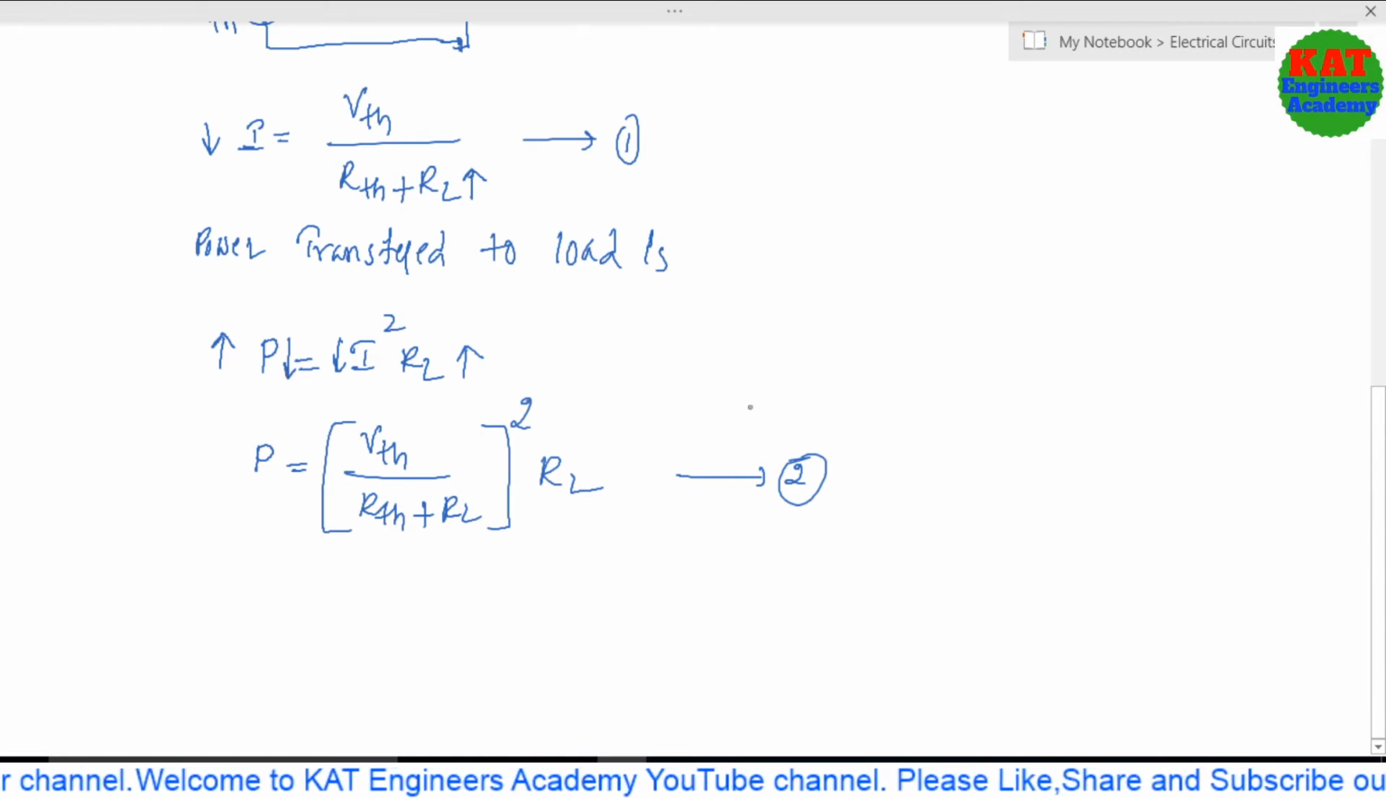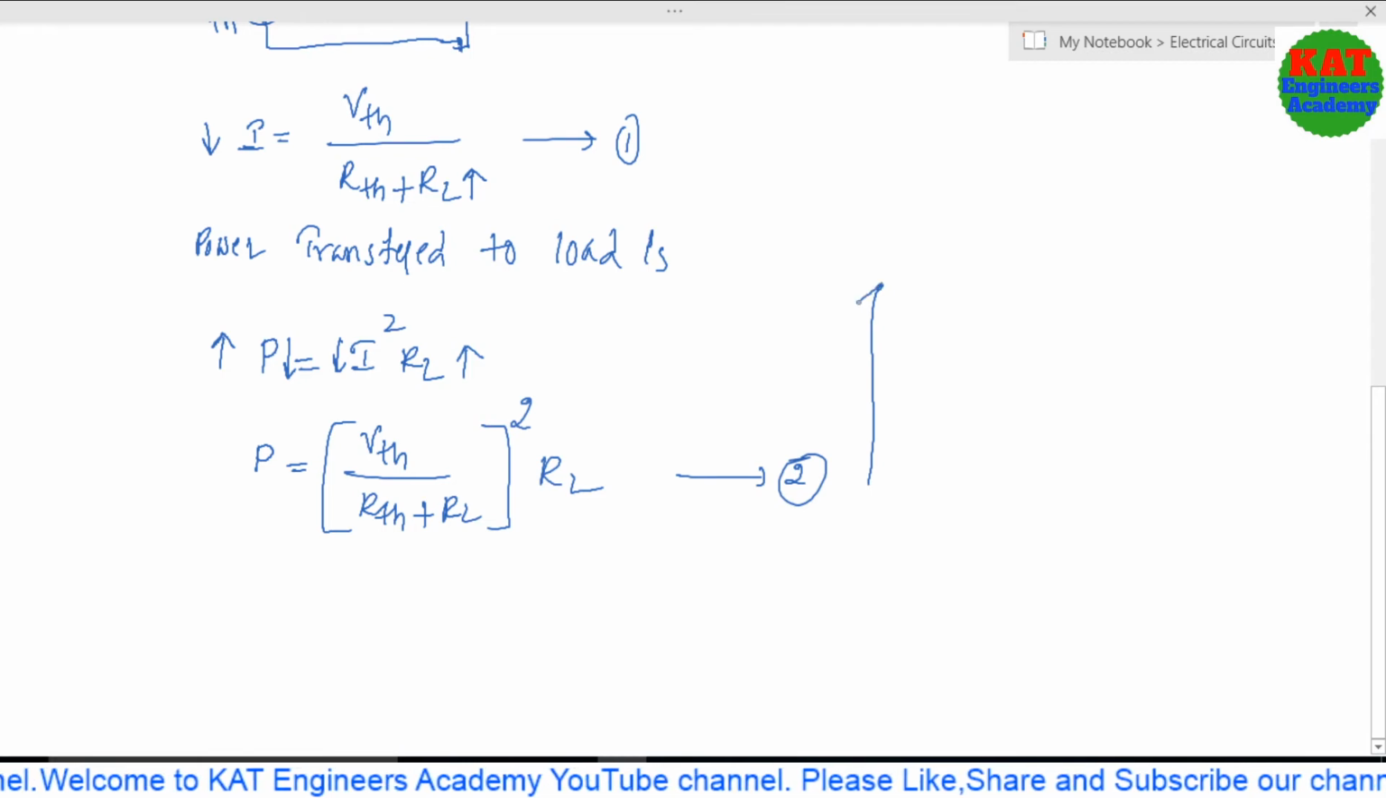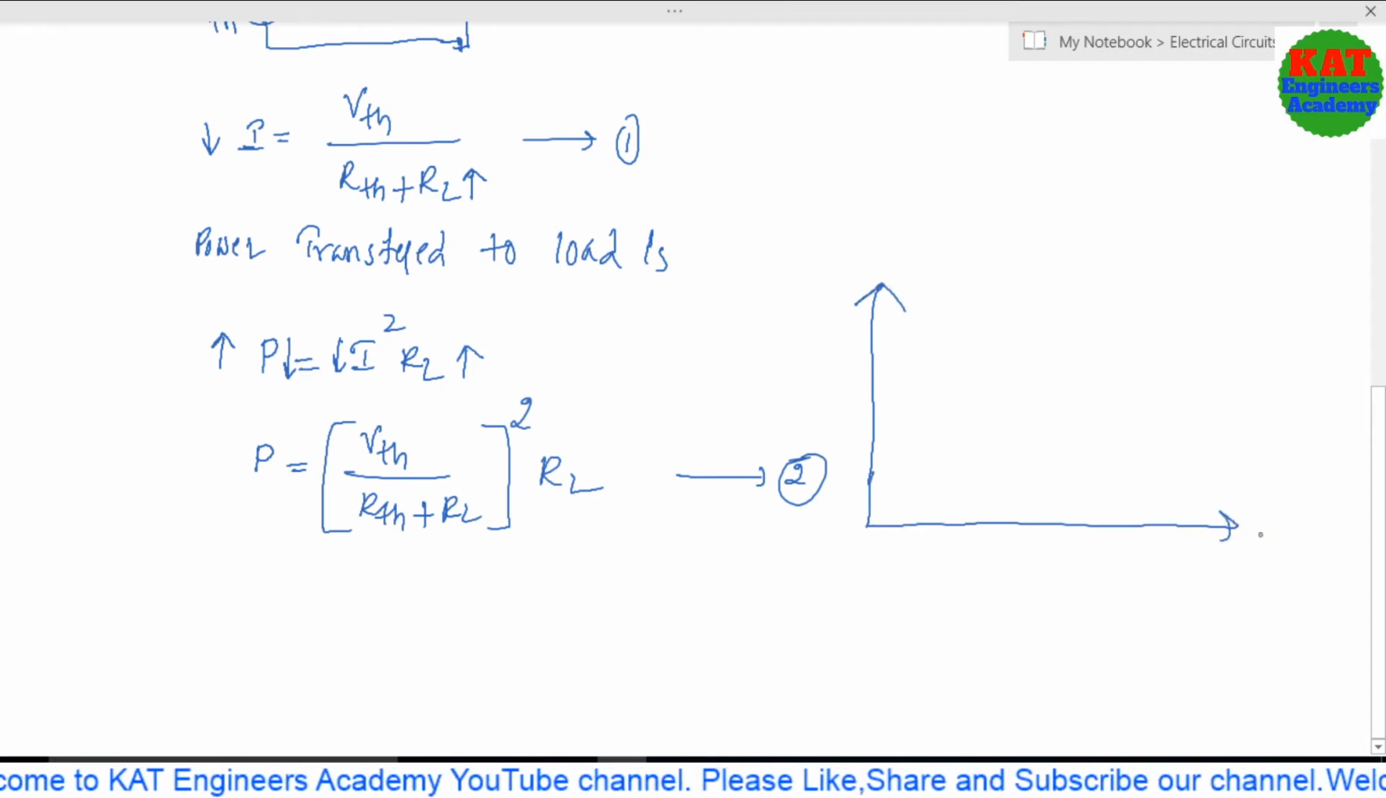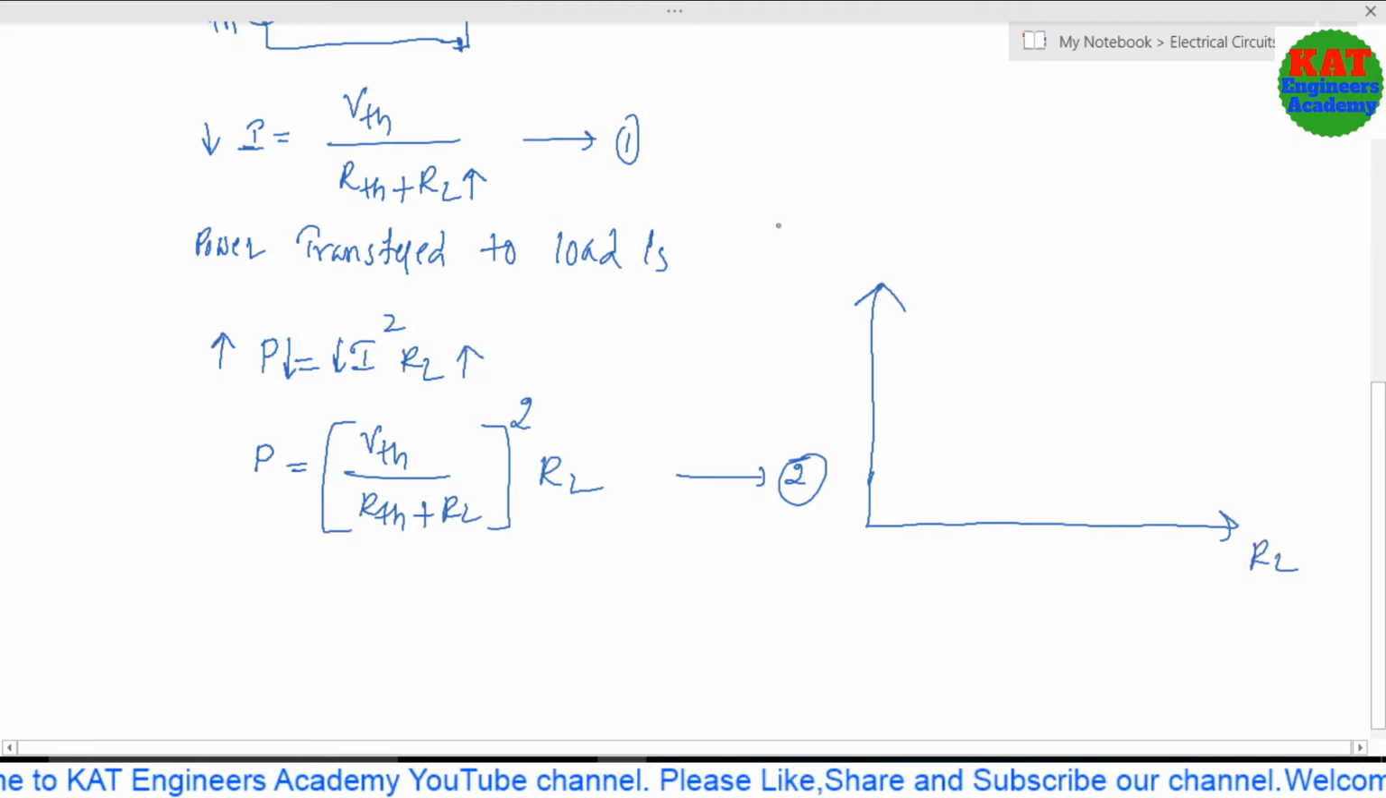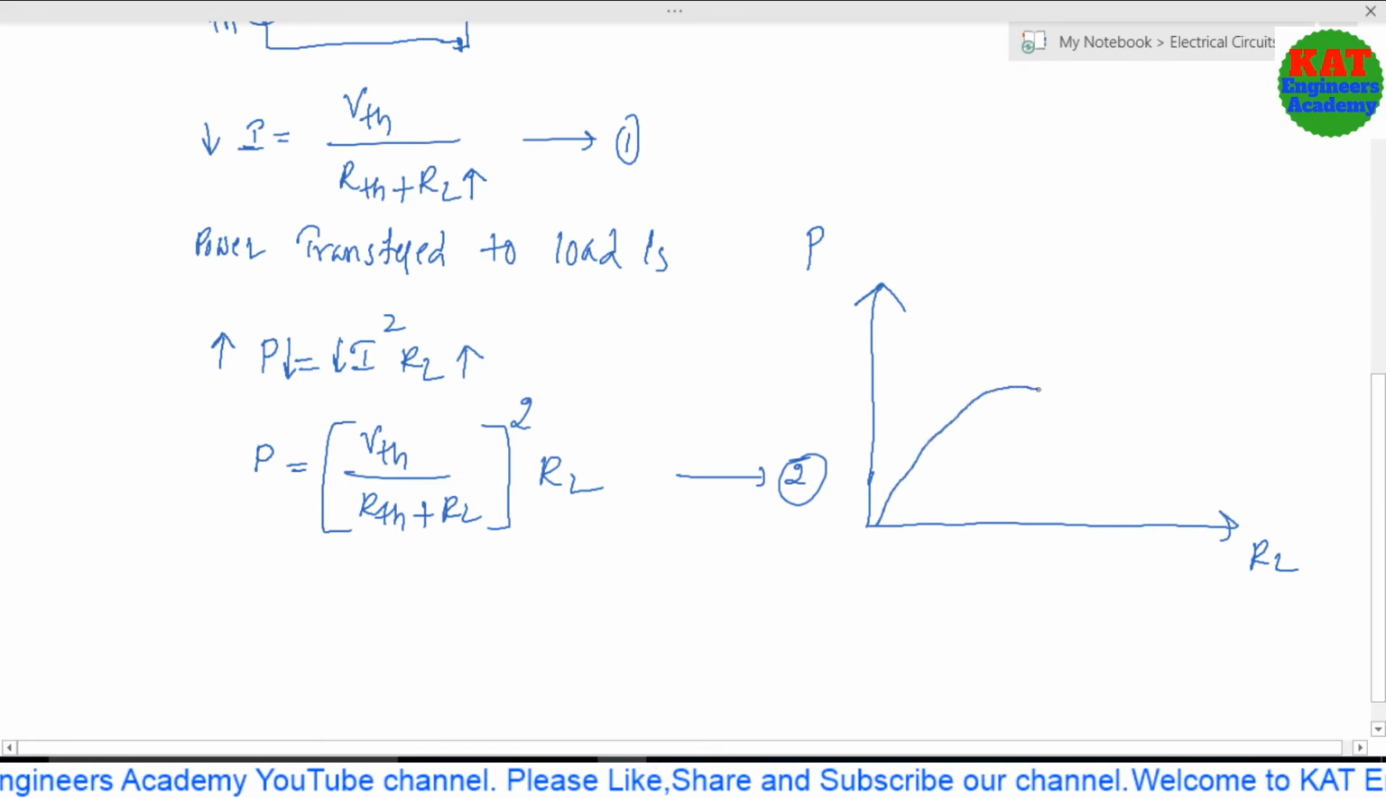Now from this statement we can draw the graph of power versus load resistor. We draw one graph with RL on one axis and P on the other. Up to a certain value of RL, the power value will increase.